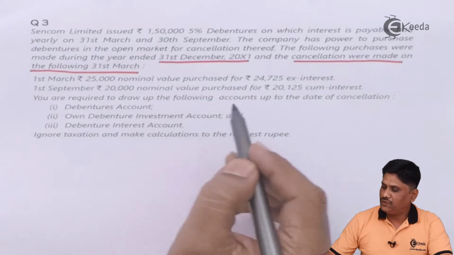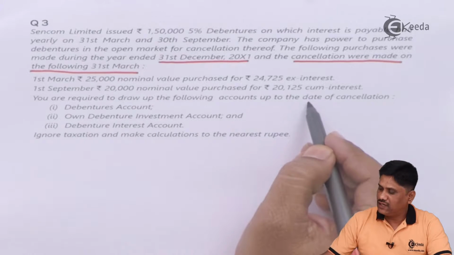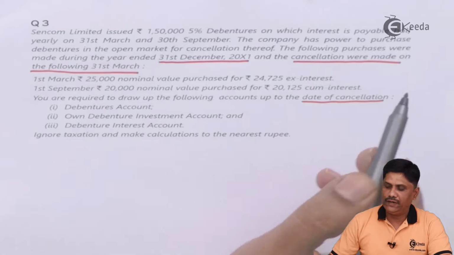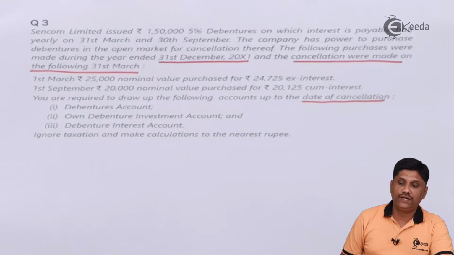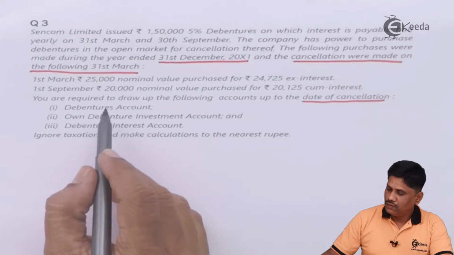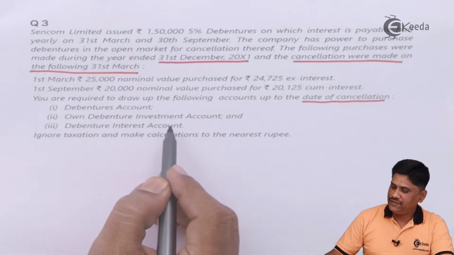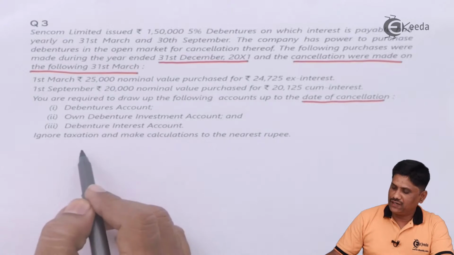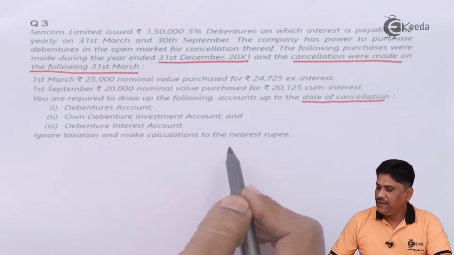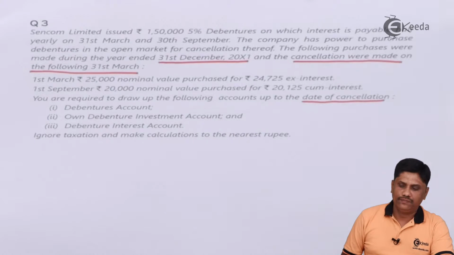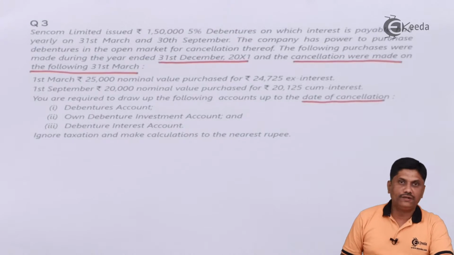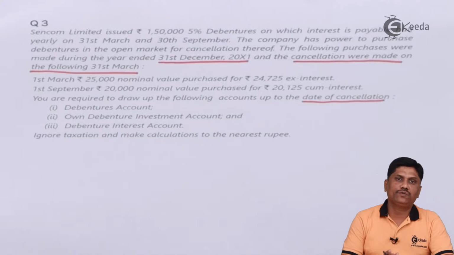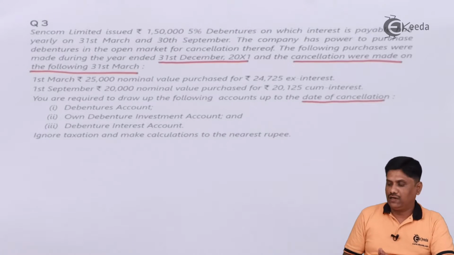You are required to draw up the following accounts up to the date of cancellation, means it is to be prepared up to 31st of March 20X2. Debenture account, own debenture investment account, debenture interest account, ignore the taxation and make the calculations nearest to rupee. Fine. So we will prepare 3 accounts here: debenture account, own debenture investment account, debenture interest account, and ignoring the taxation, making the calculation to the nearest rupee. Fine. So we are preparing those 3 accounts.